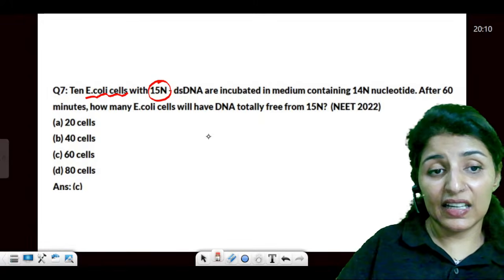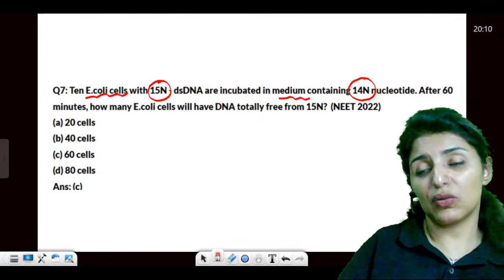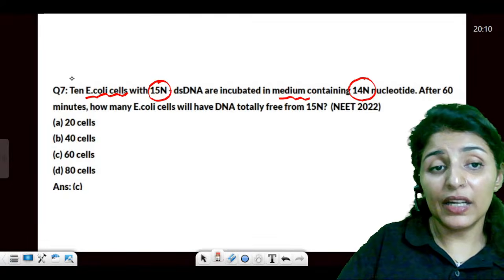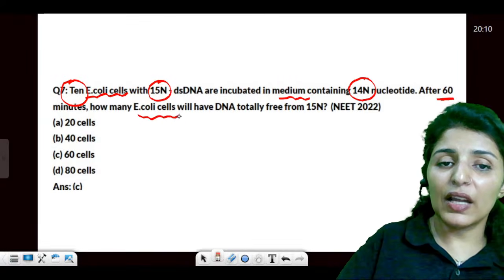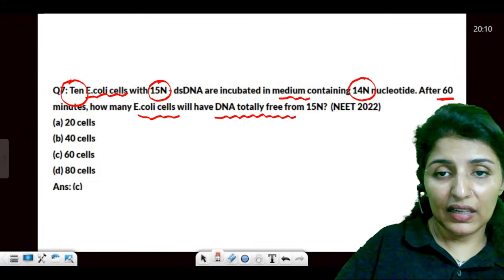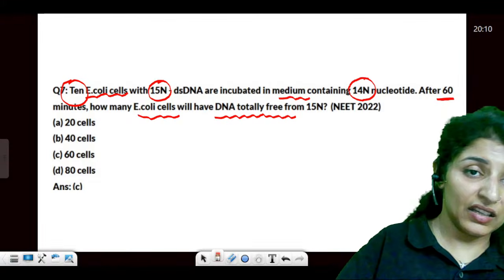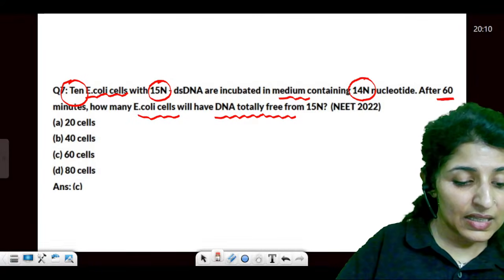N15 double-stranded DNA, now see very carefully, are incubated in the medium containing 14N nucleotide. All right. So how many? 10. After 60 minutes, how many E. coli cells will have DNA totally free from 15N? Totally free from 15N. How many will have it?